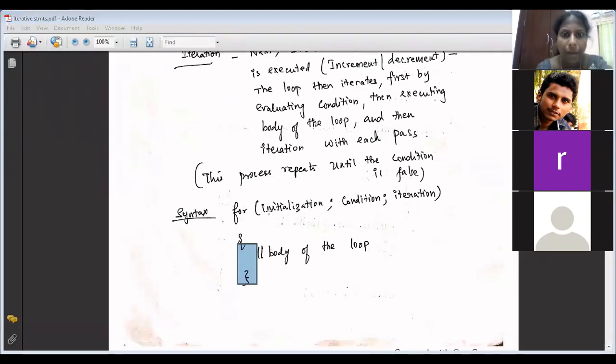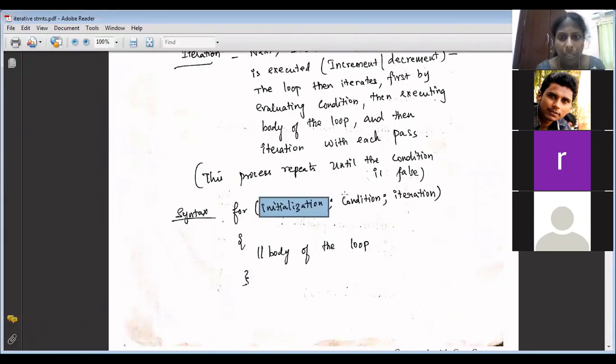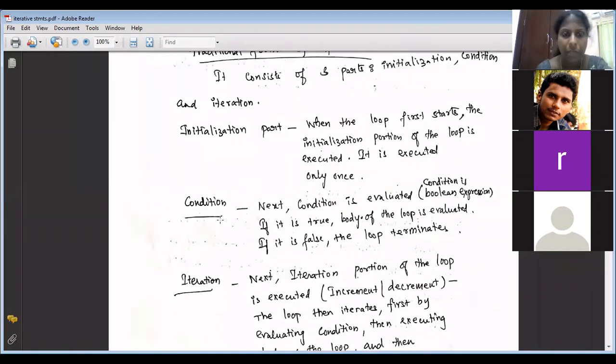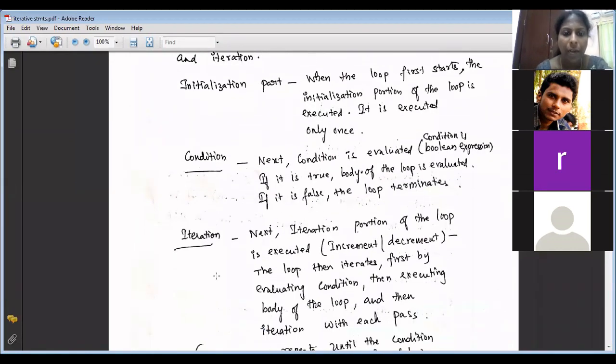So there are three segments: initialization, which happens only once, then condition, then iteration. After initialization, it goes to the condition. If the condition is true, it goes to the body of the loop. If the condition is false, it goes out of the loop. After executing the body, it goes to the iteration, then comes back to the condition and then to the body of the loop if it is true. This is what is being explained here: initialization part, condition and iteration.